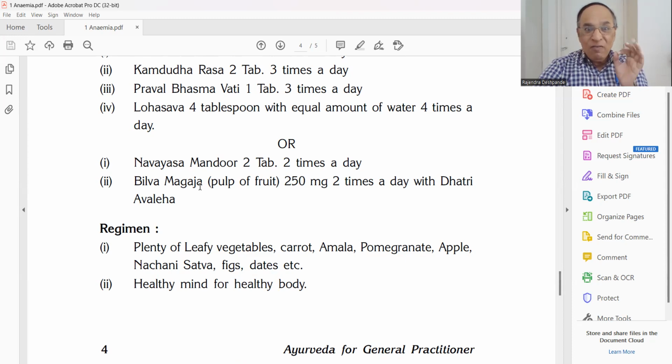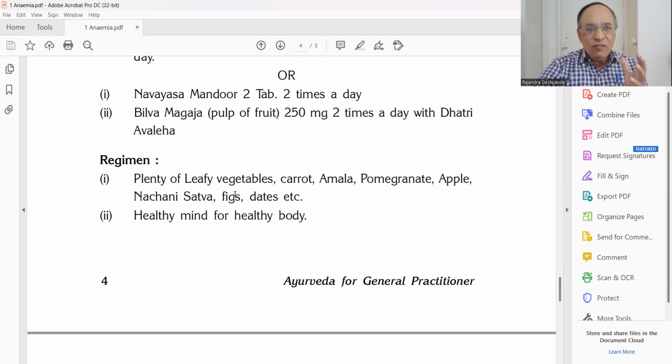Bilva Majja, that is pulp of the fruit. This is not easily available, but this is the best medicine whenever there is a recurrence. That means every after 2 months, the hemoglobin is dropped. And you want that there should not be recurrence, or normal routine treatment is not working well, then always try to use. This is from my guru, late Vaidya Yogodoshi sir. They have taught us that Bilva Majja is the best medicine for the chronic type of anemia. 250 milligram 2 times in a day with Dhatri Avaleha.